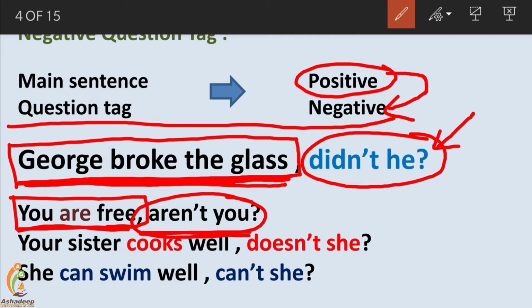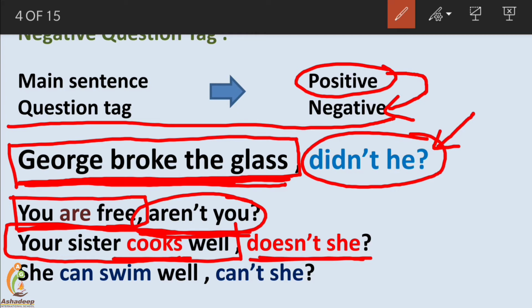Let's study the next example. Your sister cooks well. It's the sentence. Here no word shows negativity. No negation is given in this sentence. Neither does the meaning of the sentence give any negative effect. So it's a fully positive sentence. Your sister cooks well, doesn't she? That's the way a question tag is added. Sentence positive, question tag negative.